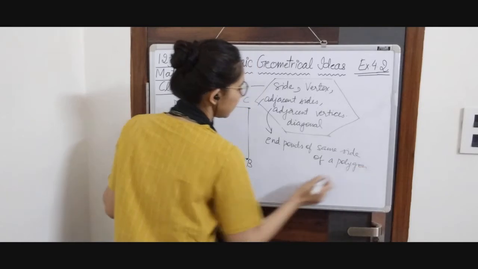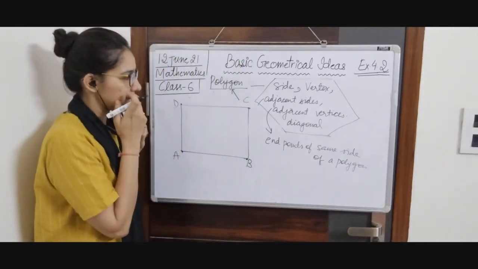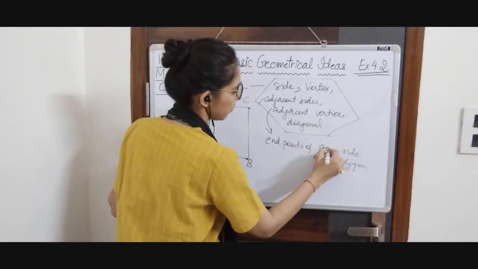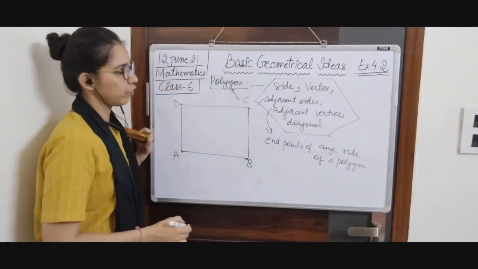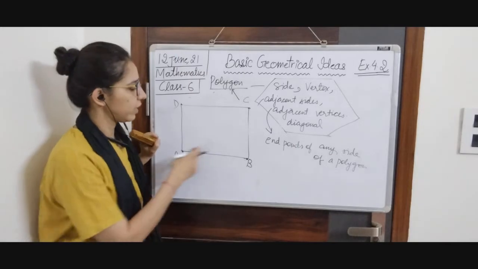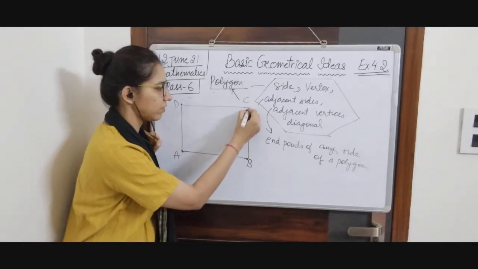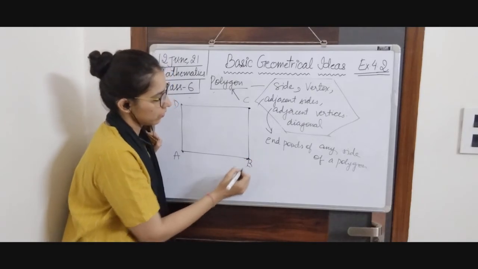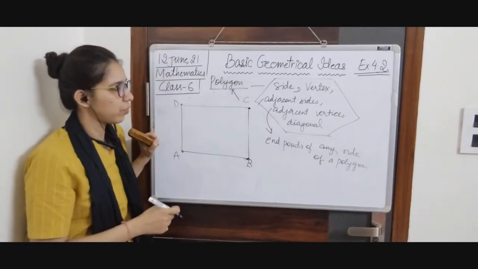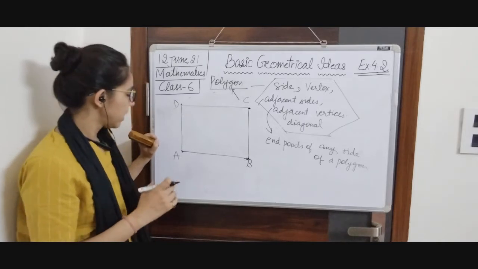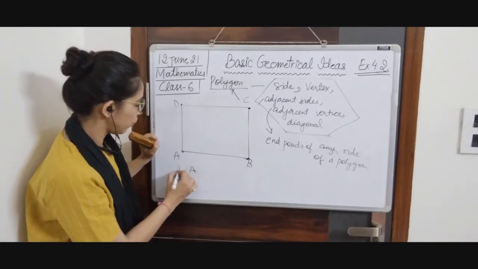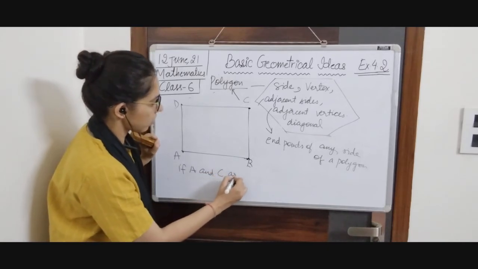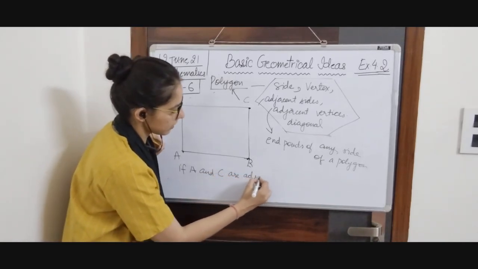What do we mean by that? Take any side of a polygon. Suppose we are taking BC side. BC side का end points are B and C, so B and C are end points. Now I want to check if A and C are adjacent vertices.